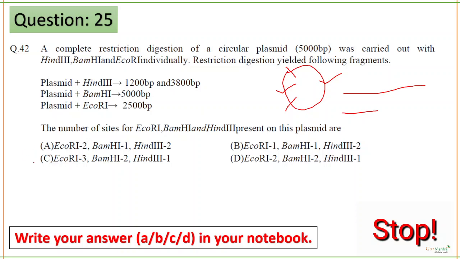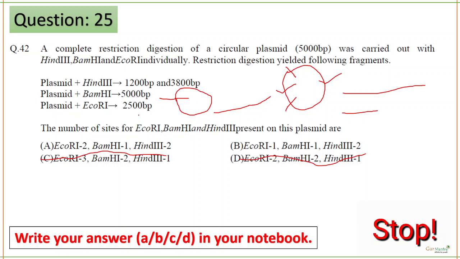That eliminates option C and option D. Next is BamHI. BamHI gives only 5000 base pairs, that is a single restriction site. As you cut the plasmid with one restriction site, you get a linear fragment of 5000 base pairs, which means BamHI is 1.